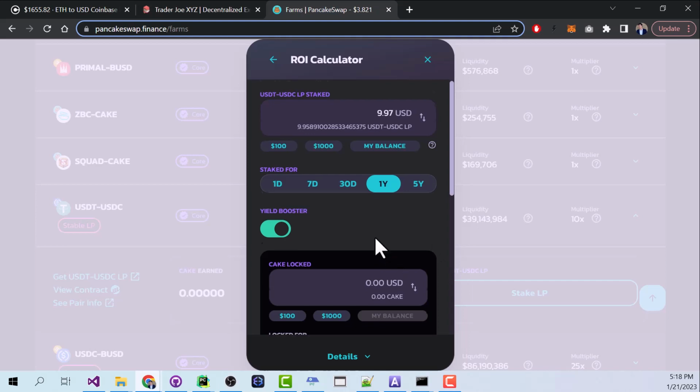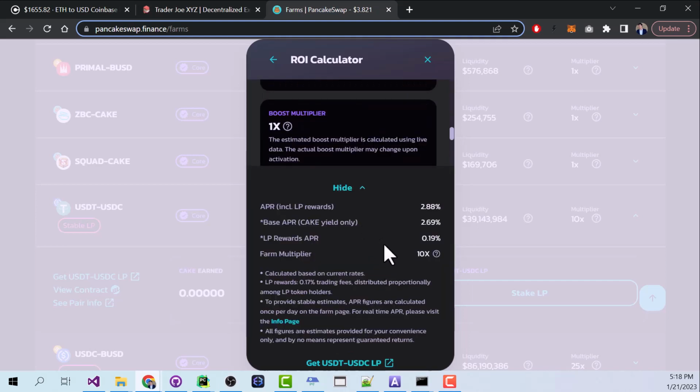And now we can see this breakdown of how much money we're actually making. Here you can see that those liquidity provider fees don't actually add up to very much. So if we just stayed in the liquidity pool by itself, we'd make less than 1% yield per year. But by also investing in this farm, we get an additional almost 3%. Now granted, that's still not very much, but keep in mind this is on USD stablecoins. So you can compare this to maybe keeping your money in the bank. A lot of banks with savings accounts give you something like 0.01% per year. So 3% is actually pretty good.